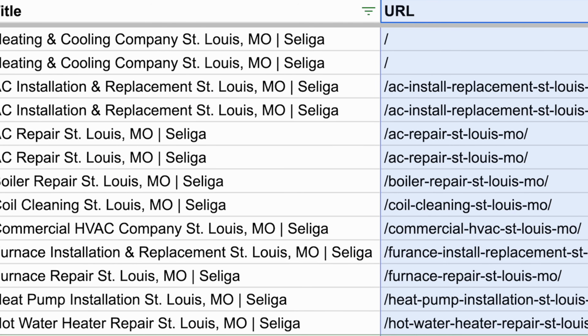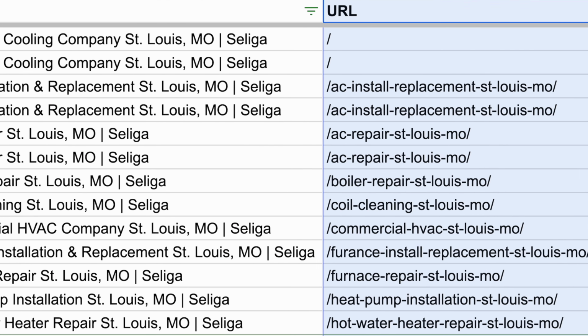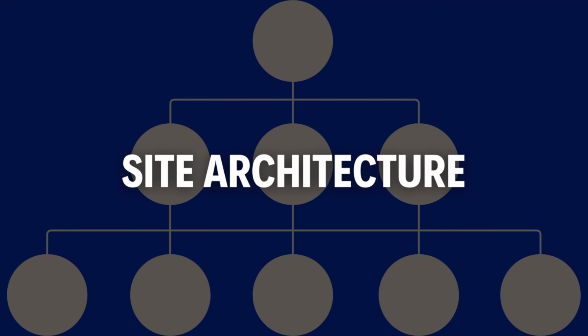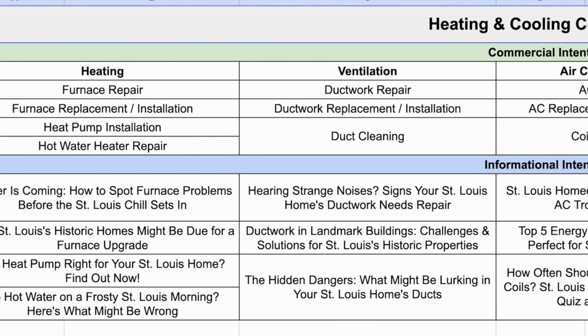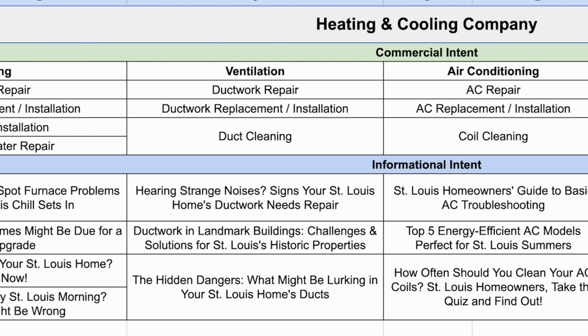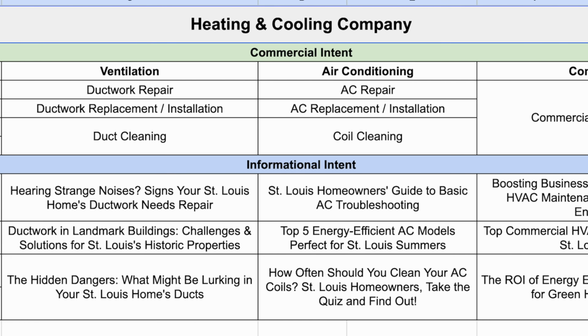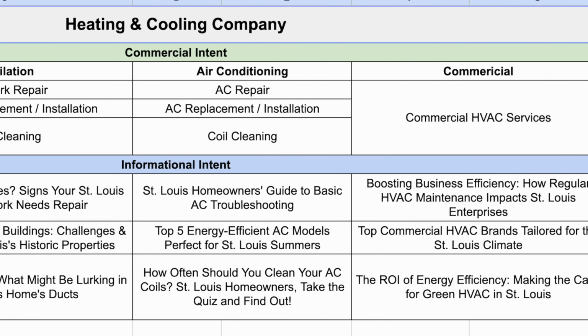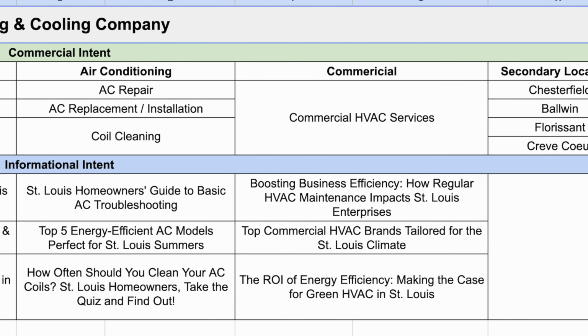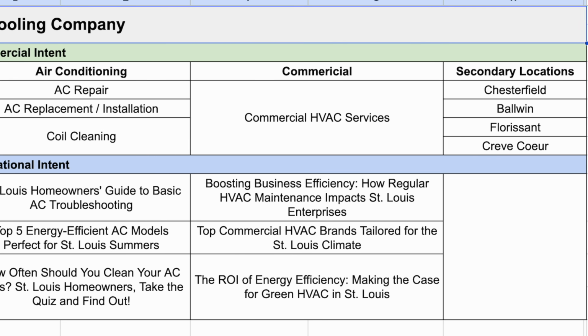And once you've mapped out the title tags and URLs for your important service pages, it's time to visualize your site architecture. So I've placed each service offering into the appropriate category, which is heating, ventilation, and air conditioning. And I've also added a category for commercial HVAC and secondary locations outside of St. Louis City. And so now that you have your service page strategy ready, it's time to think about your content strategy to support these pages.